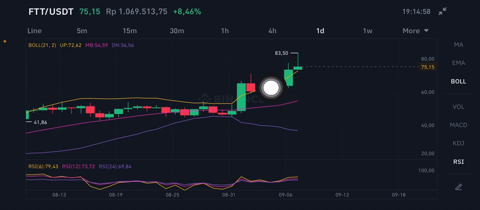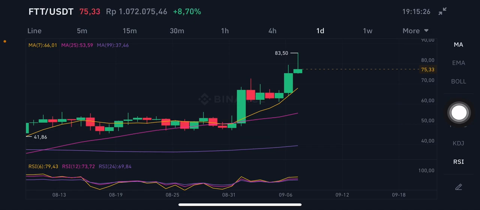Go to below the yellow one here, upper band on the 72.62, then it will go down again to the pink one here, middle band on the 54.59 US dollar, right? The RSI stochastic is also already in the overbought zone, right? Overbought zone here, still a good opportunity for you, but I think if you want to enter without the risk, it is a little bit risky here, in the pink one, middle band 54.59, right?